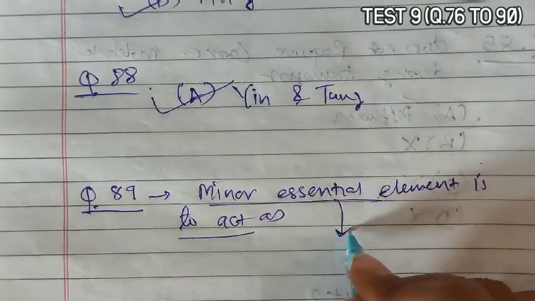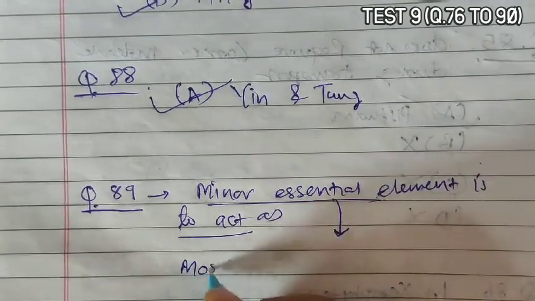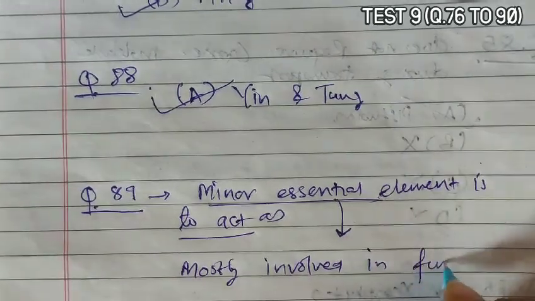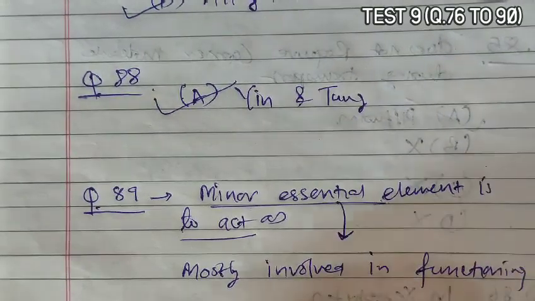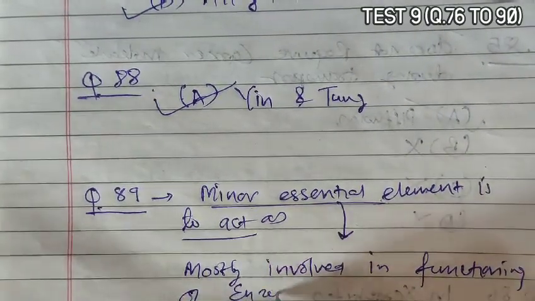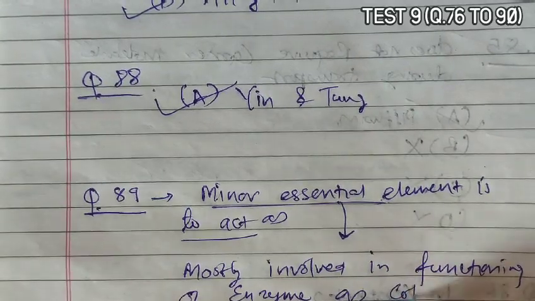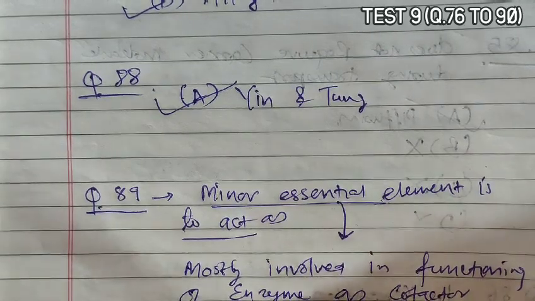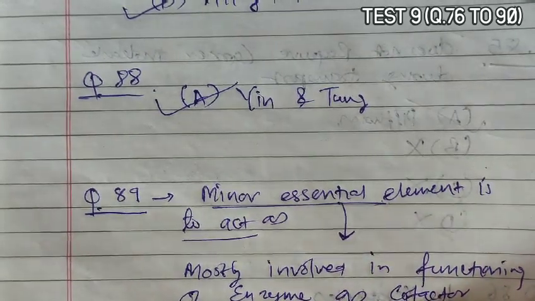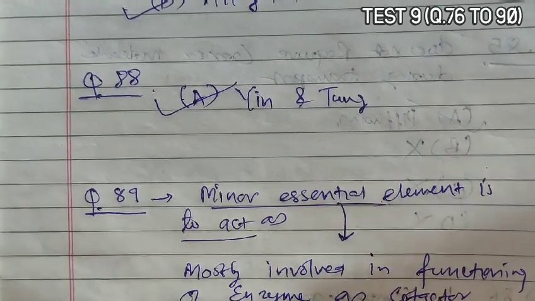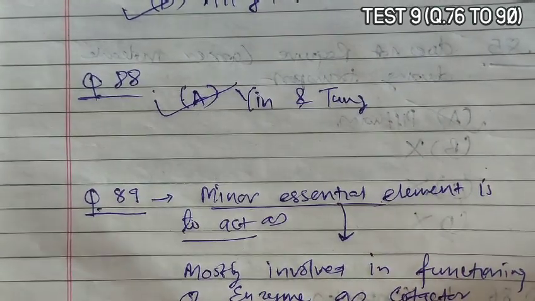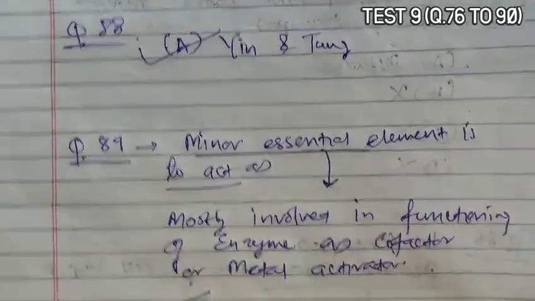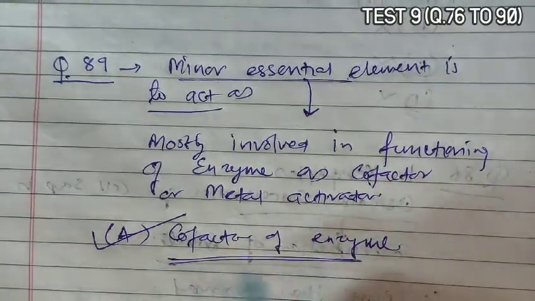So if we talk about minor elements, they are mostly involved in the functioning of enzymes as cofactors or metal activators. So answer A becomes correct, cofactor of enzyme.